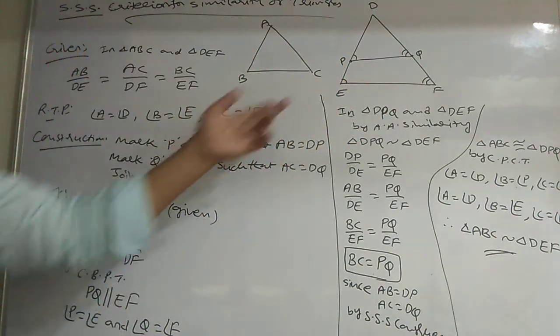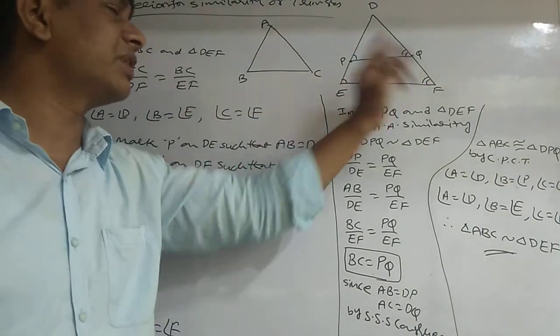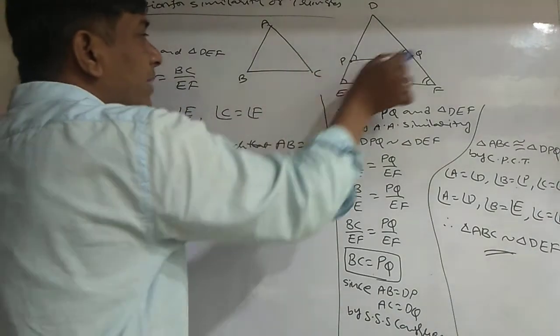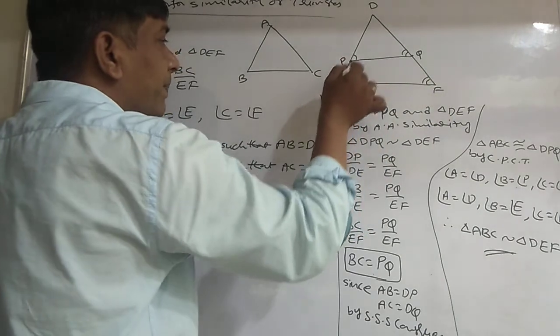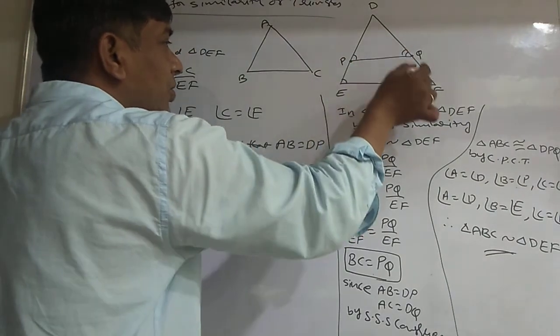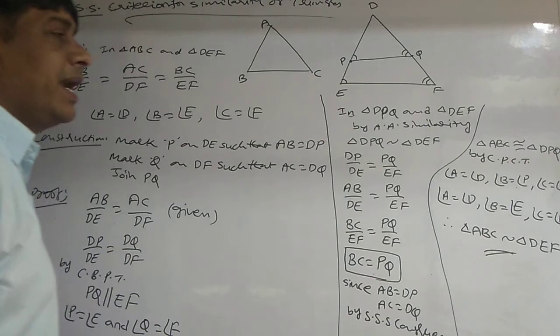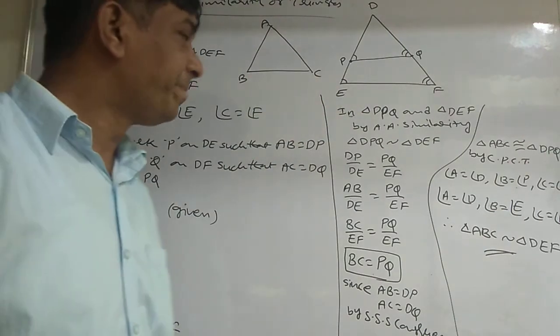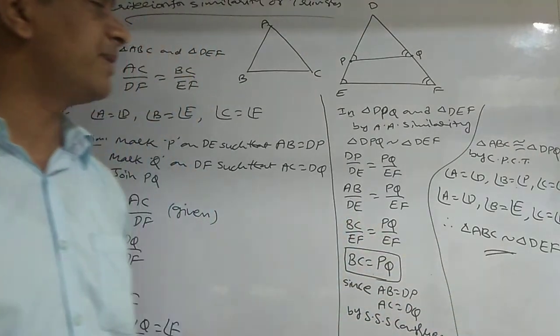By the parallel line property, these corresponding angles are equal. Now, in triangle DPQ and triangle DEF, angle P and angle E are equal, angle Q and angle F are equal. By AA similarity, this small triangle and the whole triangle are similar. Since they are similar, their corresponding sides are proportional.